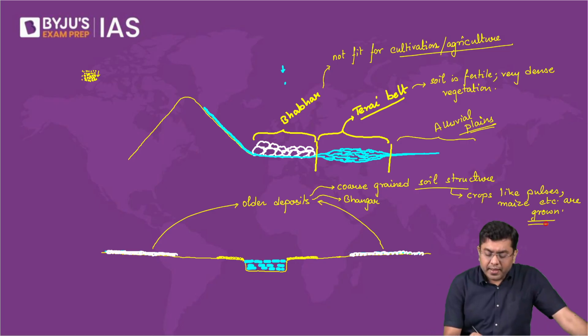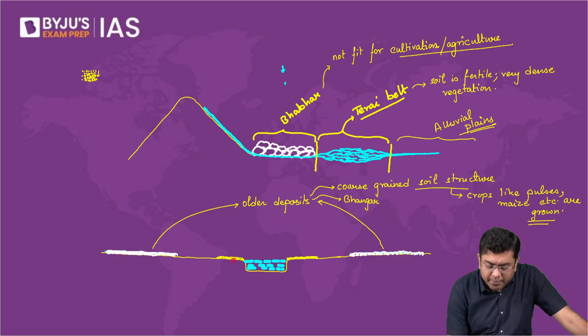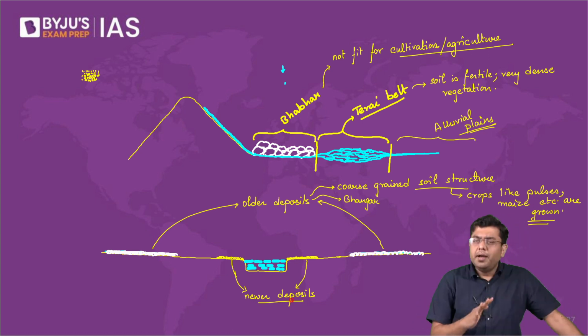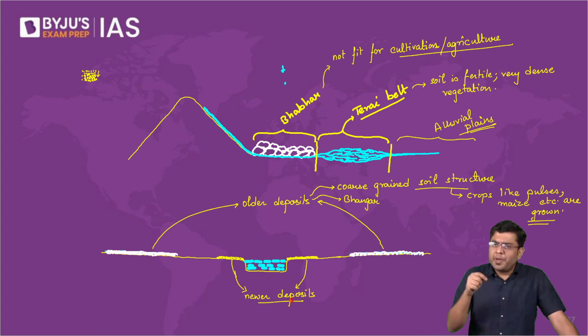Then here you have the newer deposits. These are your newer deposits. That is, the deposits which are carried out on a daily basis by the river. So here you will find the particle size to be very small.